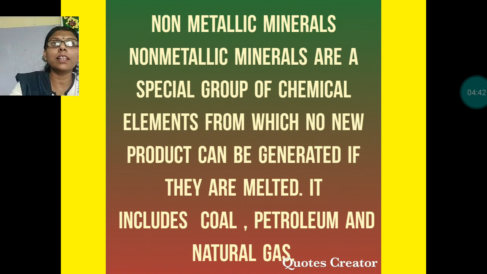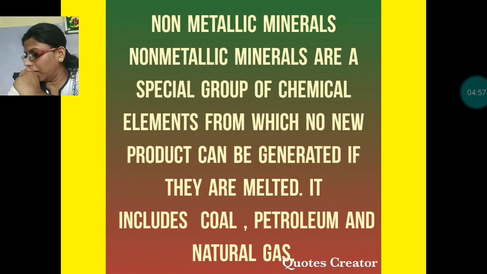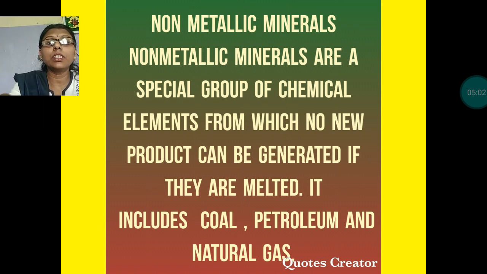If we melt metallic minerals, then we can get the metals and make different things from them. But when we give heat to a non-metallic mineral, it will not convert into any other product.